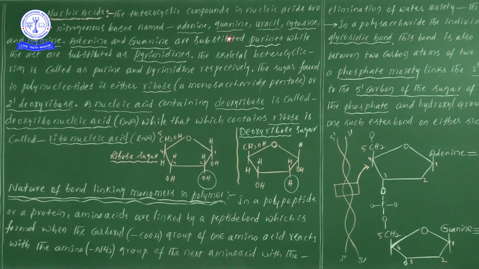Which nitrogen bases are present in DNA and which are present in RNA? Once you see here, adenine and guanine are present in both. Uracil is present only in RNA and thymine is present only in DNA. So confirm that uracil is present in RNA and thymine is present in DNA.